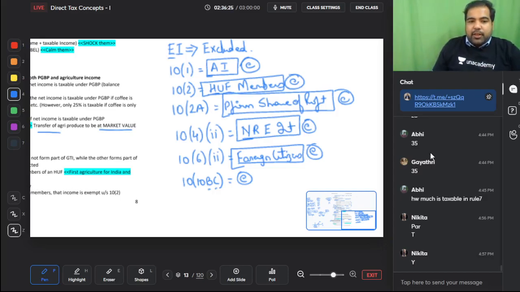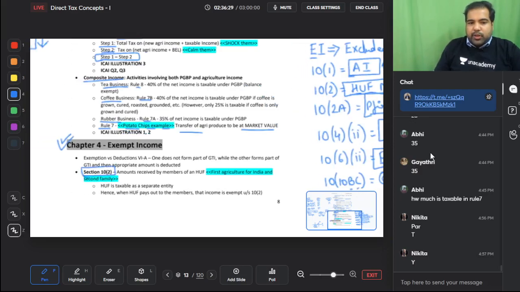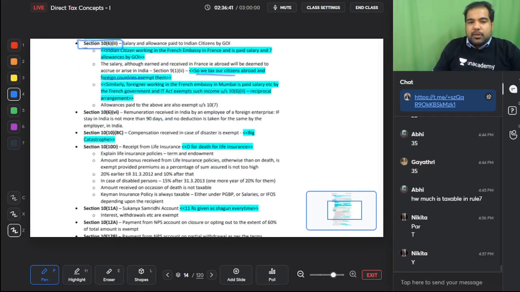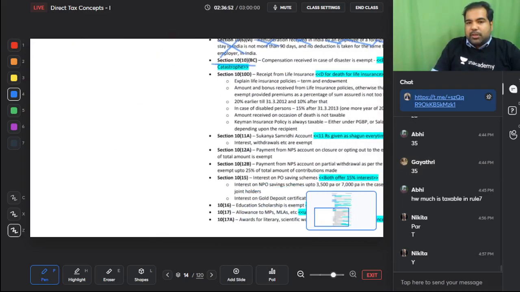Next is very, very important, for which I am going to the next page, but I am still reading from here. 10(2) is for HUF. 10(2A) is for partnership firm. 10(4)(ii) is NRE account. 10(6)(ii) are the embassy people: we tax our people, you tax your people. 10(6)(vi) is not very important from your exam perspective. It will come at CA final. Now 10(10BC) also is something that we have done.